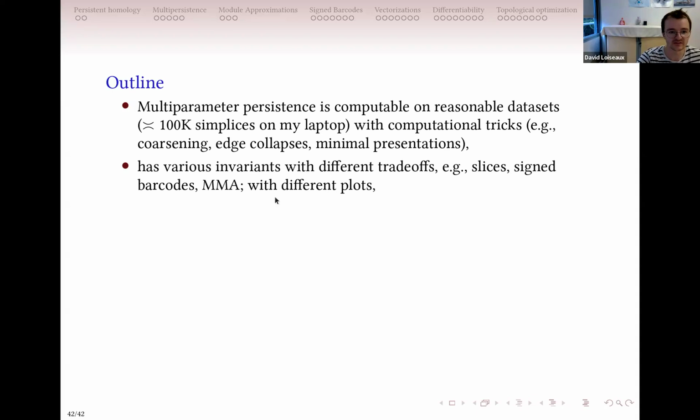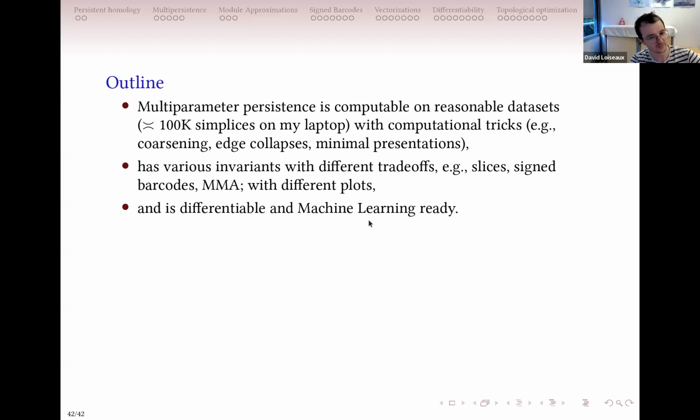So for example, you have this MMA decomposition that I showed you, this sign barcode, and you have other invariants, such as the projected barcode. And it will create different plots, and you have different trade-offs with computation time, or they encode different parts of the module, so you may want to retrieve different information from the modules. And with the recent paper, all of this is differentiable and machine learning ready.